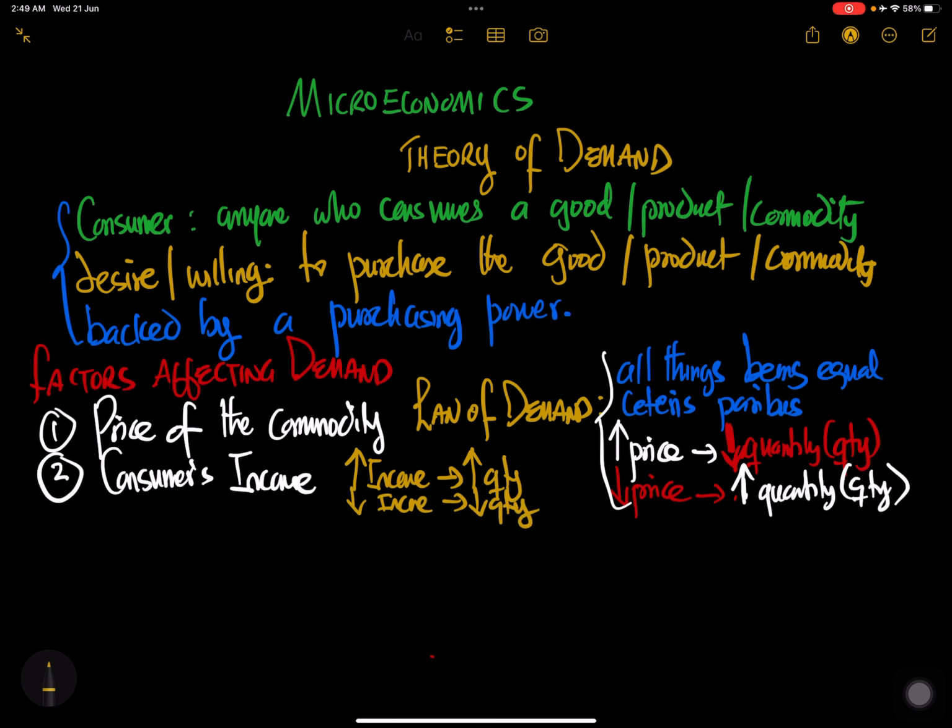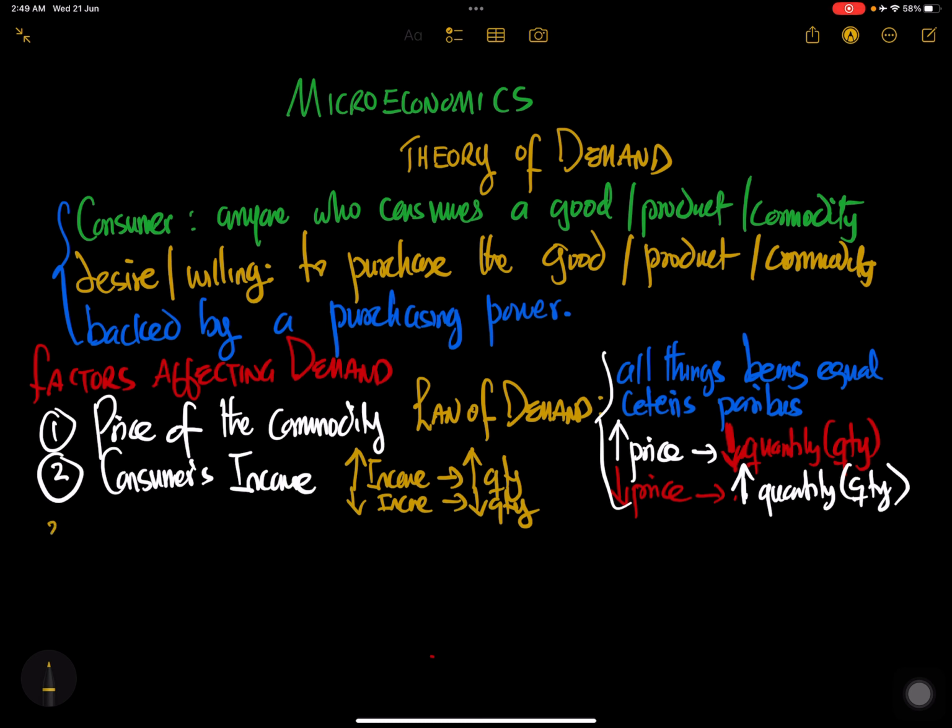So you can see the relationship we are painting here with price. There is what we call an inverse relationship with price. Inverse because when price goes up, quantity comes down. Yes, but with consumer income, it's direct. It's a positive relation. When income goes up, quantity goes up. And we'll look at that later.